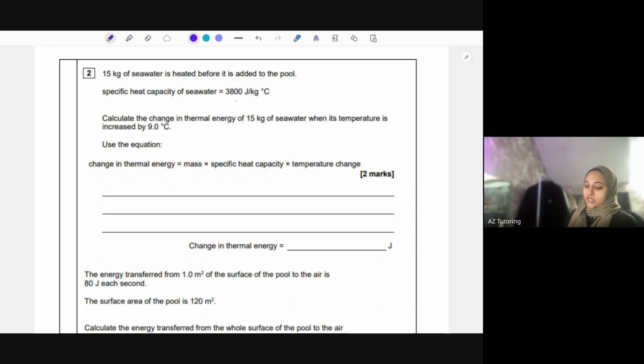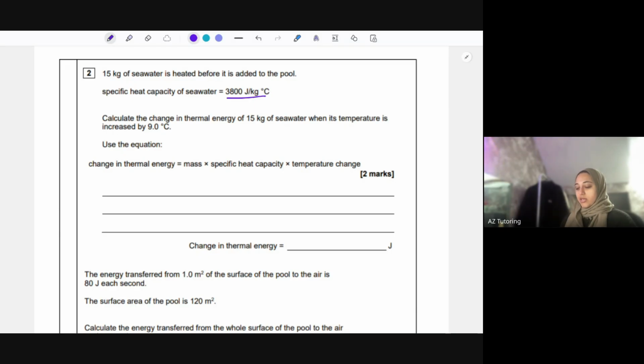Okay, 15 kilograms of seawater is heated before it's added to the pool. We've got the specific heat capacity of seawater. Specific heat capacity comes up every single year without fail. Every single physics paper has always had specific heat capacity on it, so please do try and know what it is. It's the energy needed to heat 1 kg of a substance so that it rises by 1 degree Celsius. So you need to know the definition as well.